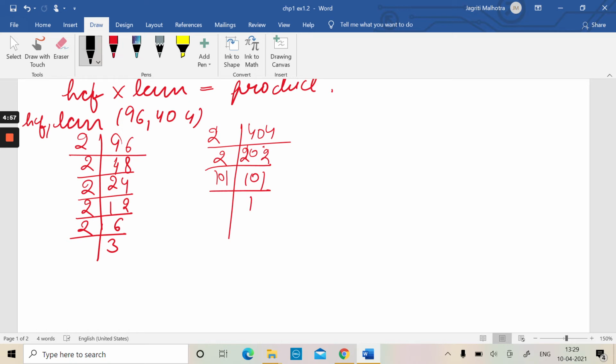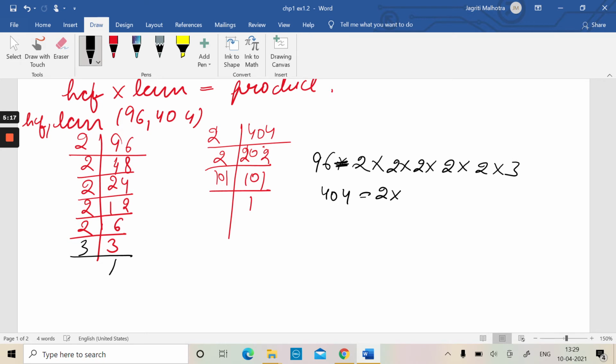So that means that 96 is equal to 2 into 2 into 2 into 2 into 2 into 3, right? 5 2s and a 3. Also 404 is equal to 2 into 2 into 101.